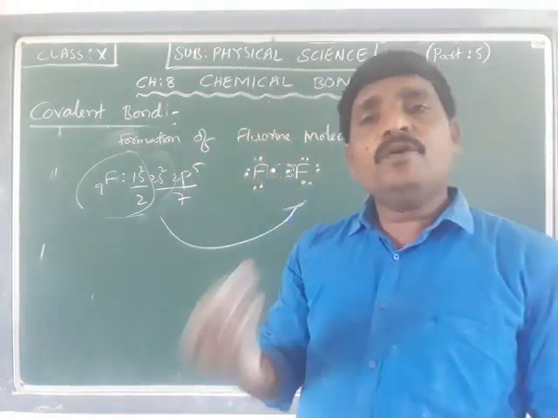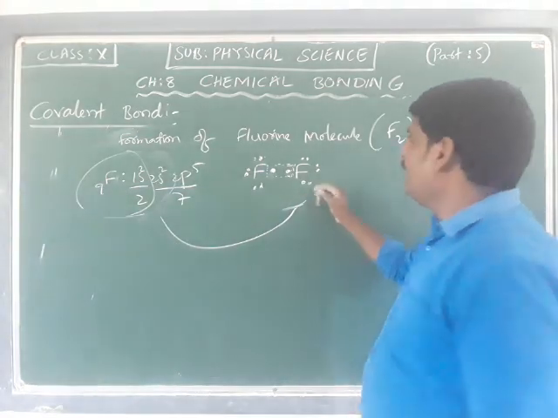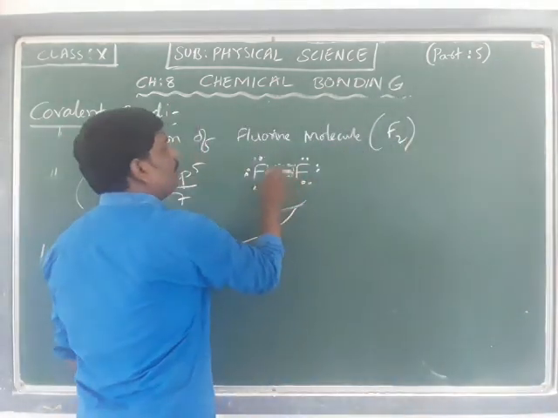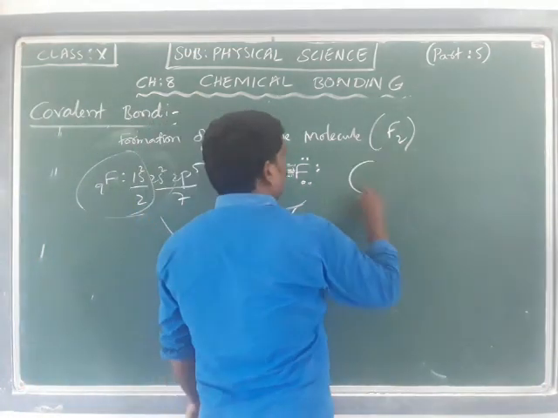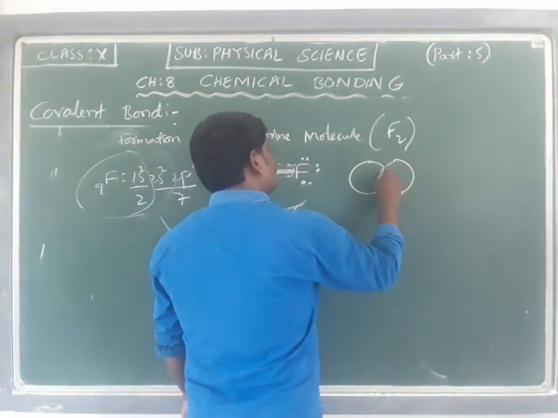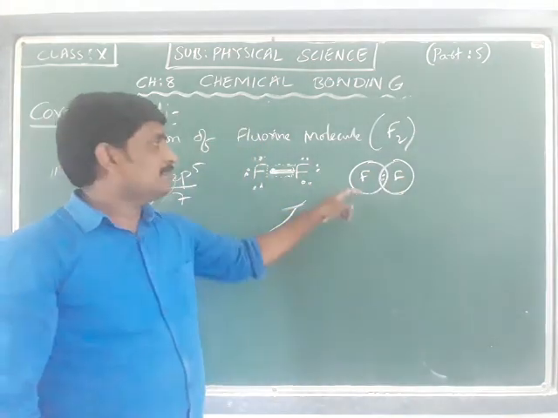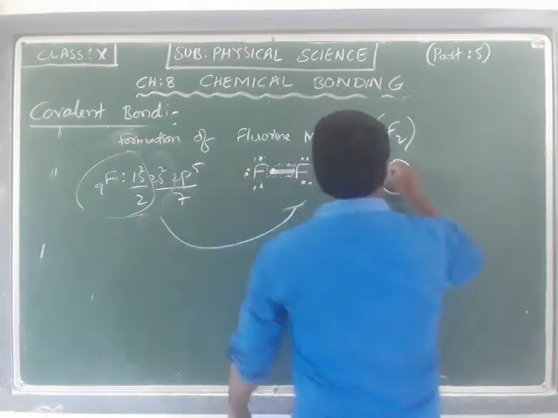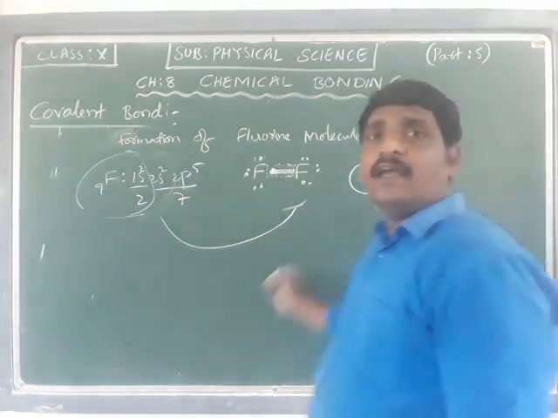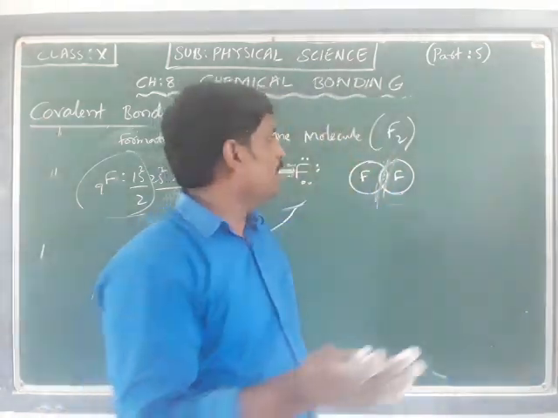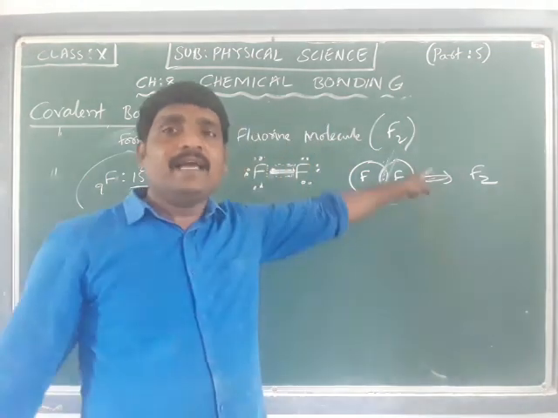They are going to mutually share the electrons and form a bond. Due to this mutual sharing, they form a bond between fluorine and fluorine. These two electrons are mutually shared. That is why this mutual sharing is responsible for having a bond between the two fluorine atoms to form the molecule as F2, fluorine atoms in the diatomic state.